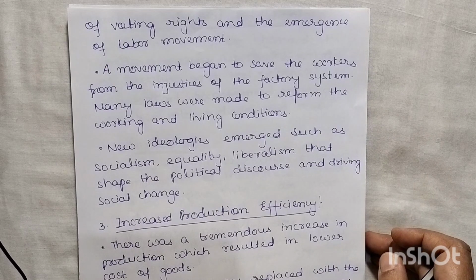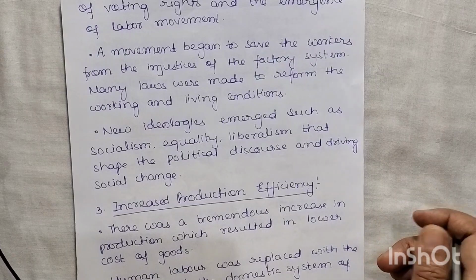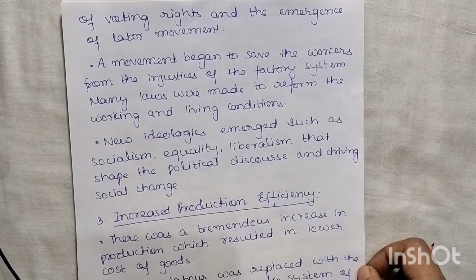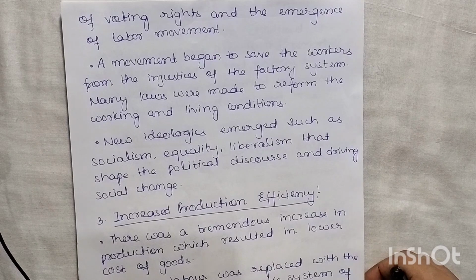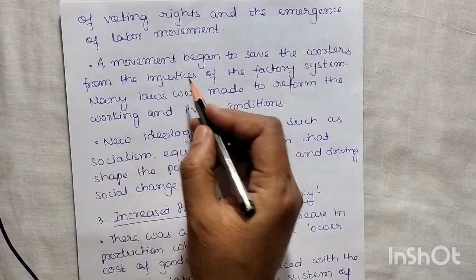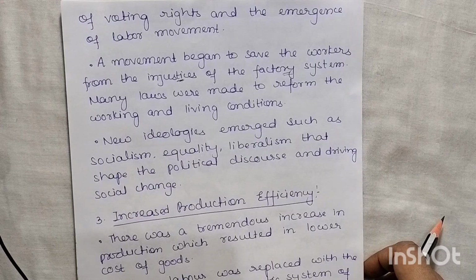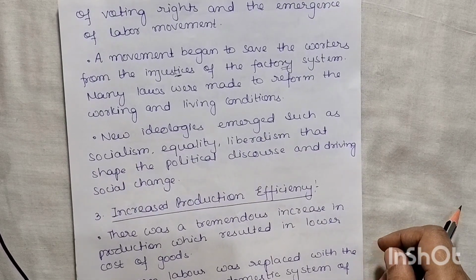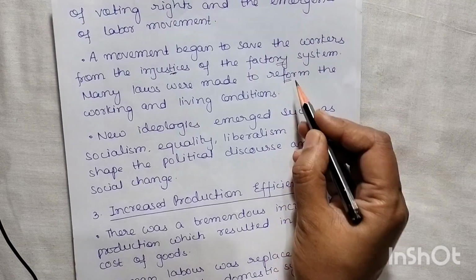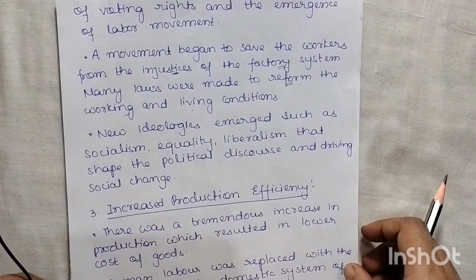So that's why, due to this Industrial Revolution, we will also see the emergence of the labor movement. A movement began to save the worker from the injustice of the factory system. Many laws were made to reform the working and living conditions, and as a result we will see some changes in the working and living conditions of the people. So laws were made. Okay.